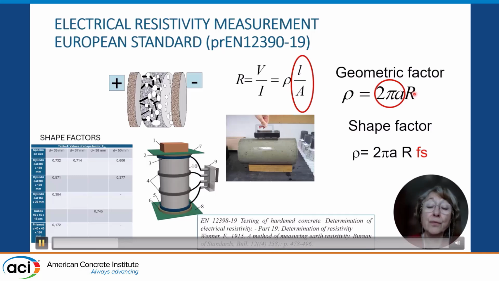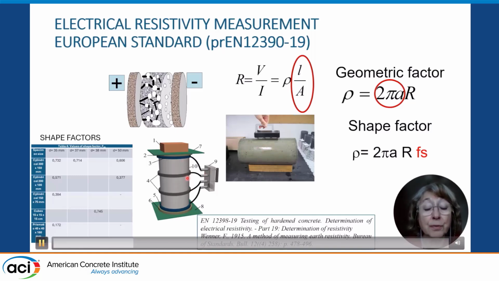This 4 points method is applied for infinite media. If we have a finite media, it is necessary to add a shape factor, or form factor, that takes into account the size and the shape of the specimen. In the case of the European standard, recently finalized as part 19 of the EN 12390, we use the same device for the direct method, the bulk method, and the surface method.